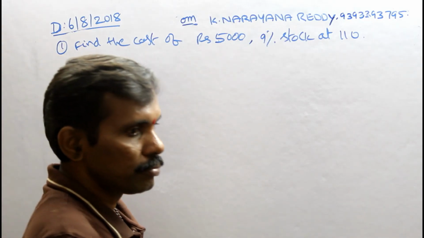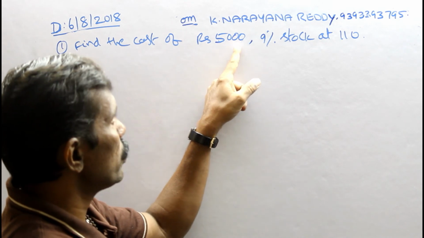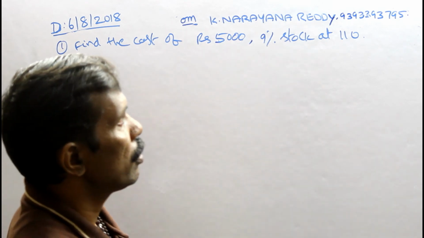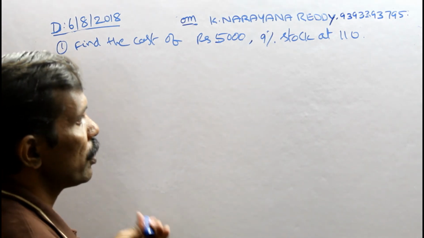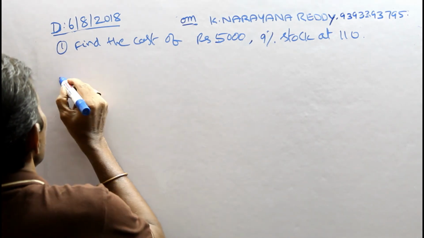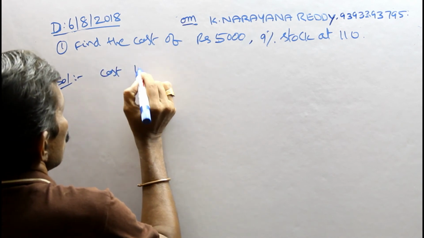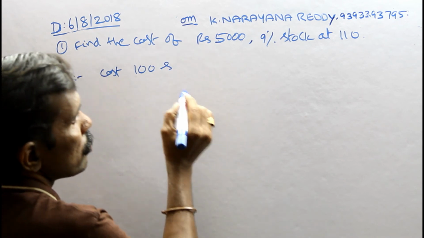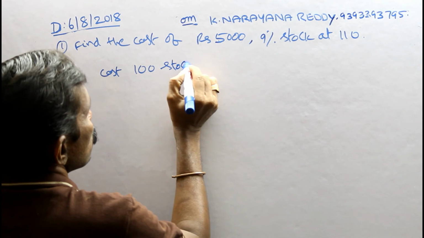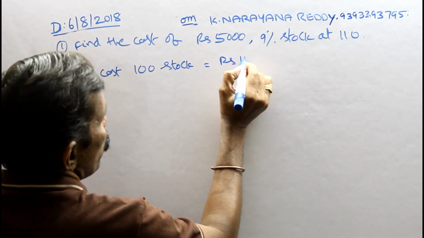See the problem: find the cost of Rs 5000, 9% stock at 110. Here the cost of 100 stock equals Rs 110.